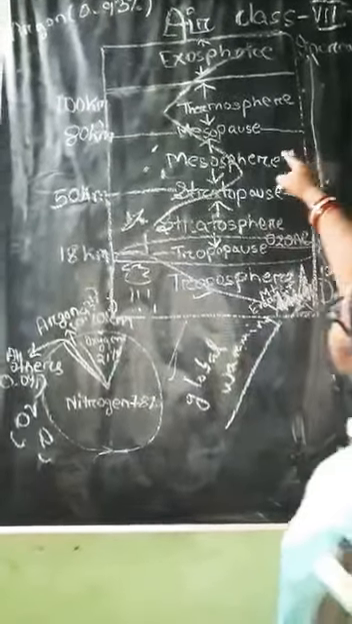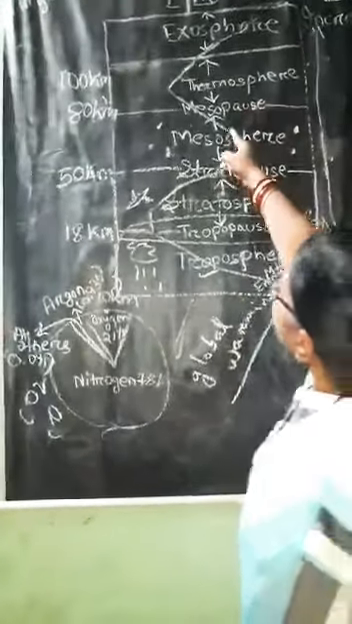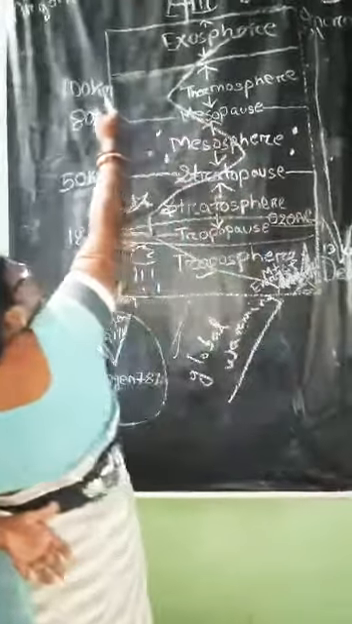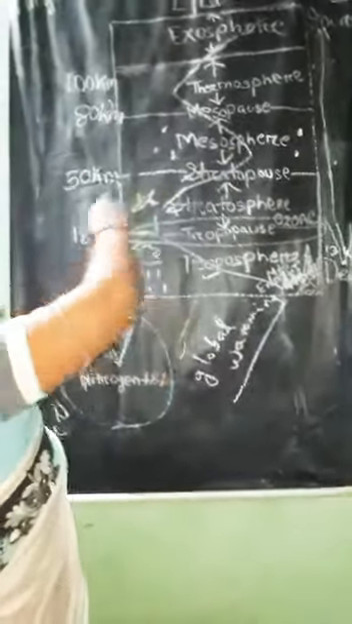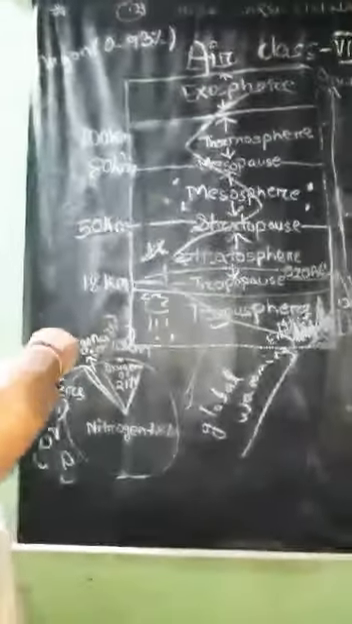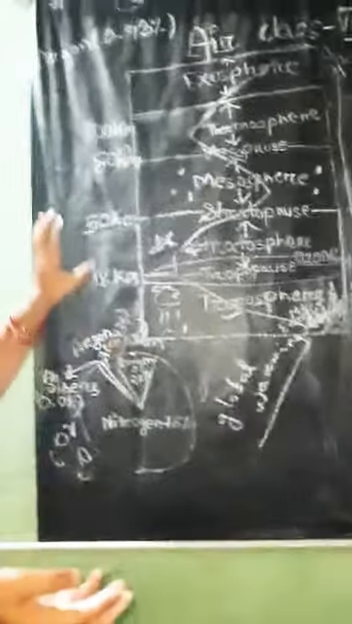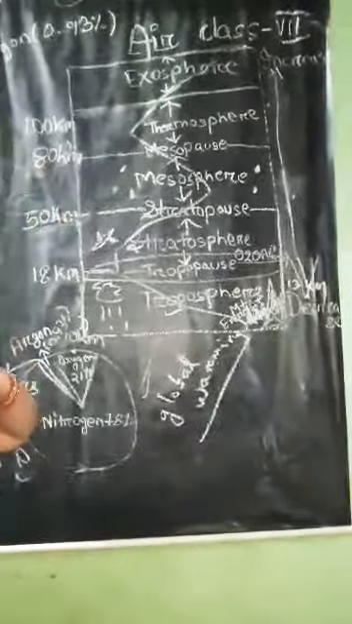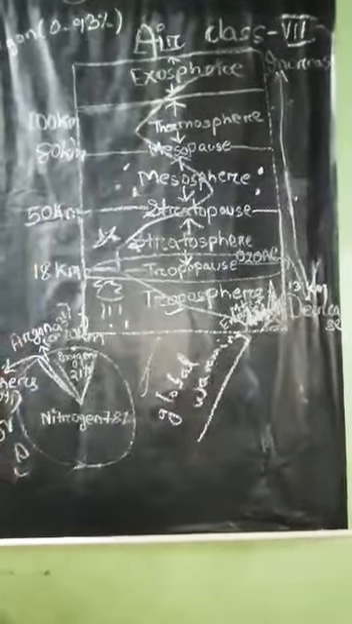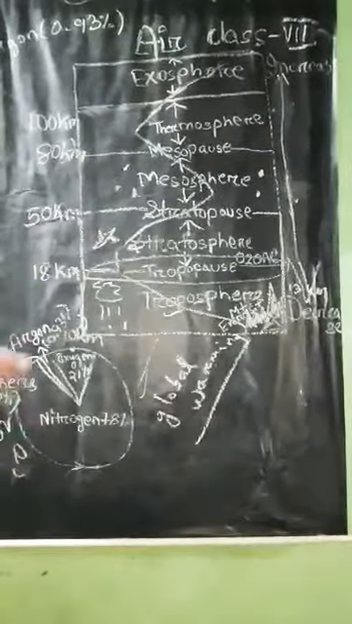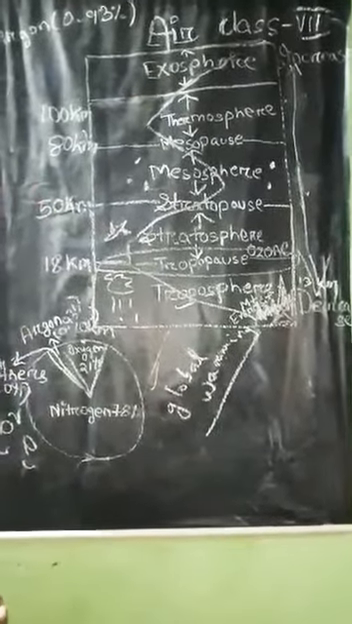Now the thermosphere, from 80 kilometers to 100 kilometers, is where radio waves, TV and satellites function. Ionized particles are found here, and they help in radio transmission. Then beyond the thermosphere lies the exosphere.